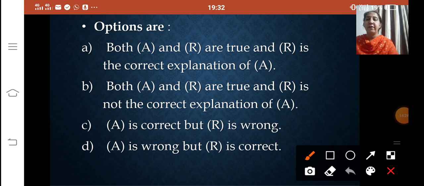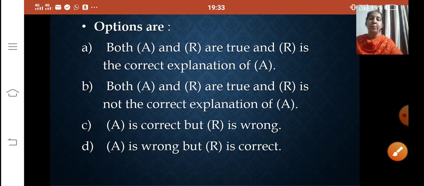Yes, I hope you have chosen the correct answer. A is the correct answer because A and R both are true, right? Assertion and reason. And even R, the reason, gives you the correct explanation why these areas are densely populated, because these are the plains and the river valleys, which are the areas suitable for agriculture. Correct? So I hope you understood this.